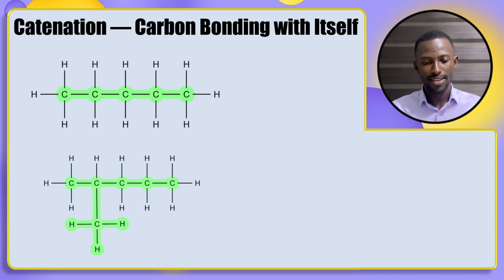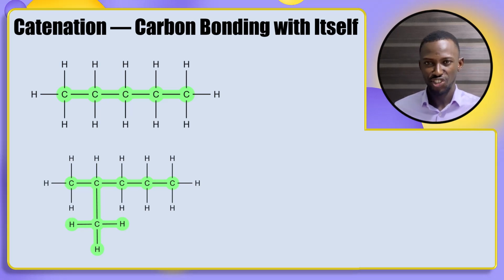The same thing applies to this. The carbon atoms, we have 1, 2, 3, 4, 5. The 5 carbon atoms are connected with each other, and then there is another carbon sticking out from the second carbon from my left here. This is what we refer to as catenation of carbon, the ability to link with itself.